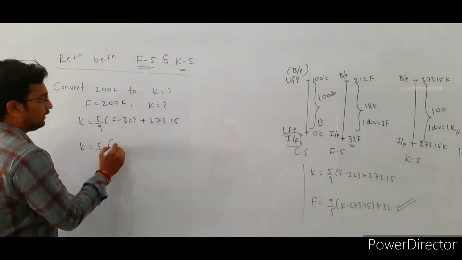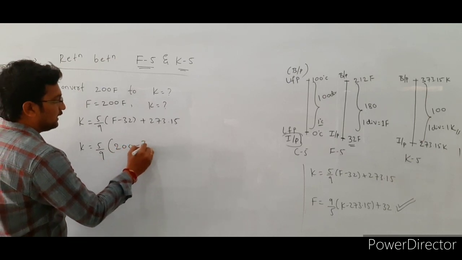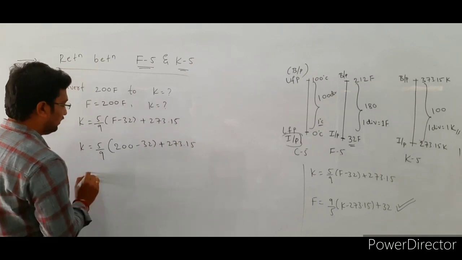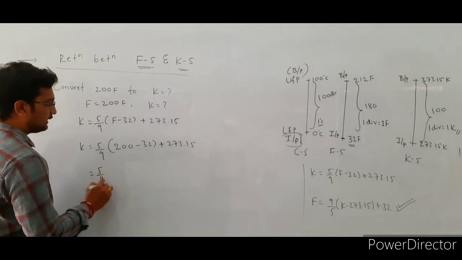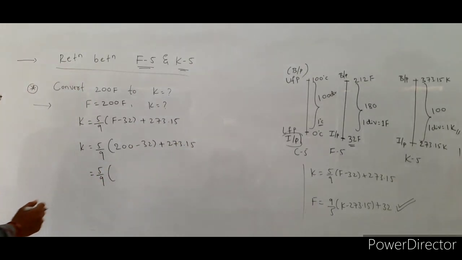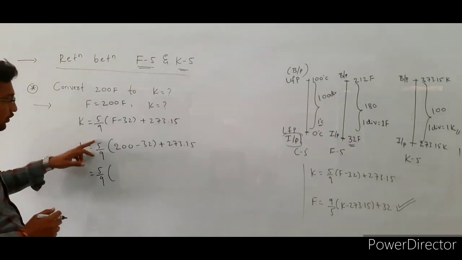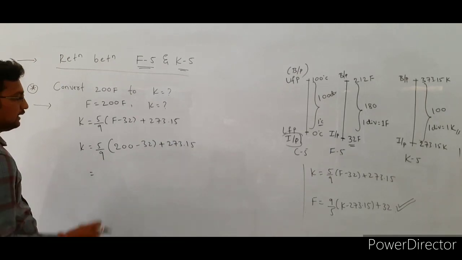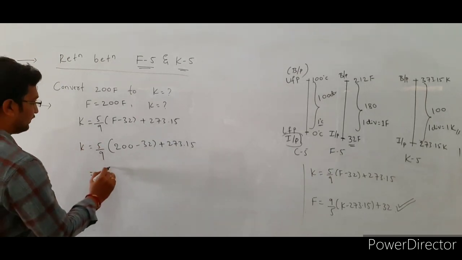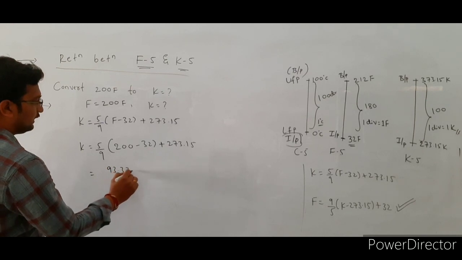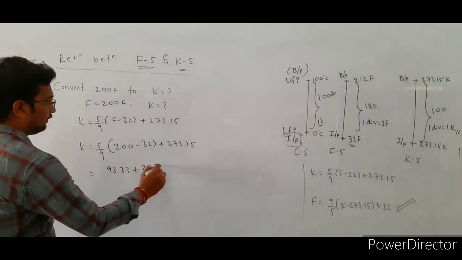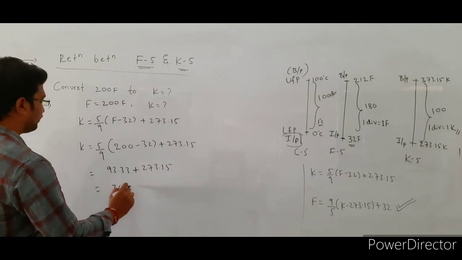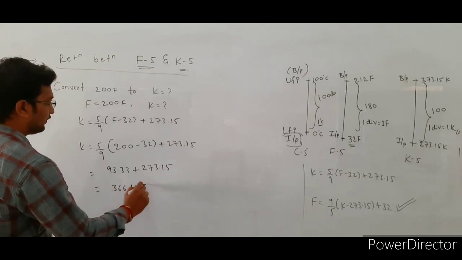The F value is given, that is 200 minus 32 plus 273.15. So 200 minus 32, into 5 divided by 9, its value is 93.33, plus 273.15. The answer is 366.48 Kelvin.